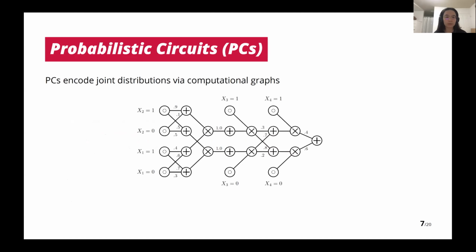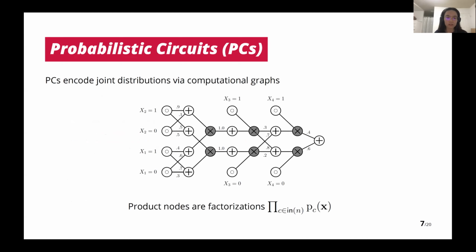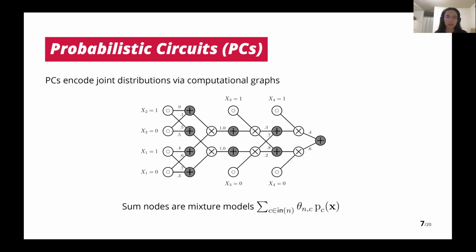As a recap, probabilistic circuits encode joint distributions via computational graphs. This is the same example as before. It has 3 types of nodes. The input nodes are any tractable distributions. For example, it can be an indicator function, which we use in the circuits. The product nodes are factorizations defined on the inputs of the products. The sum nodes are just mixture models weighted by the parameters.